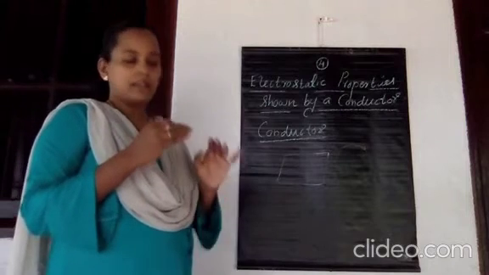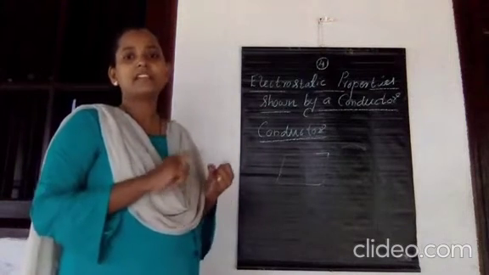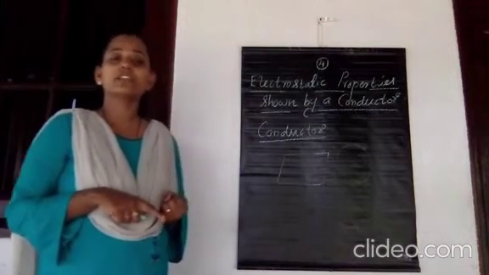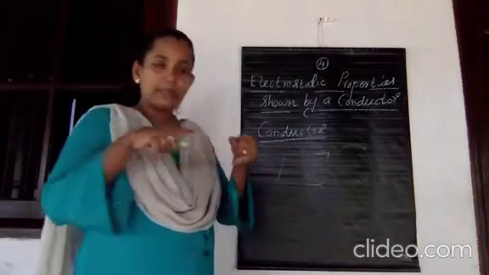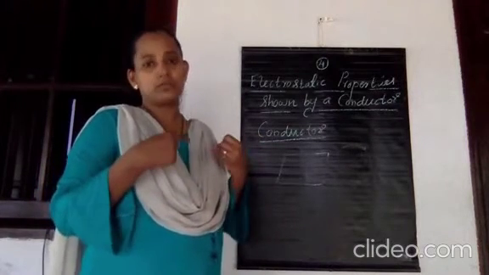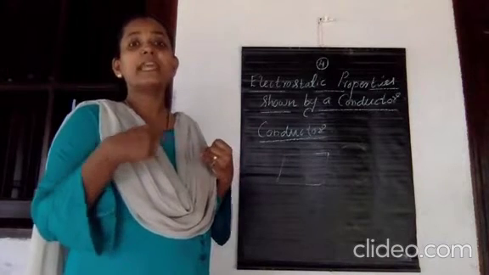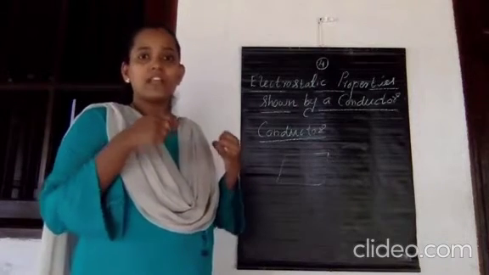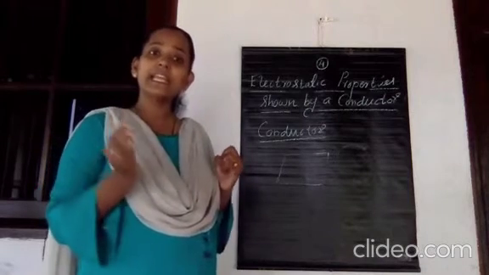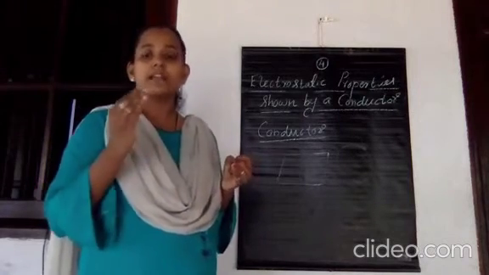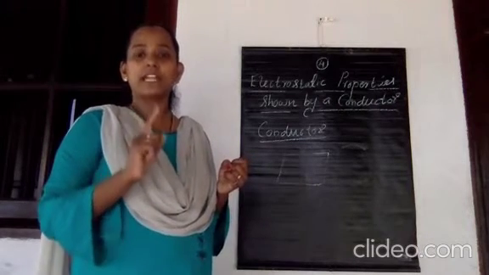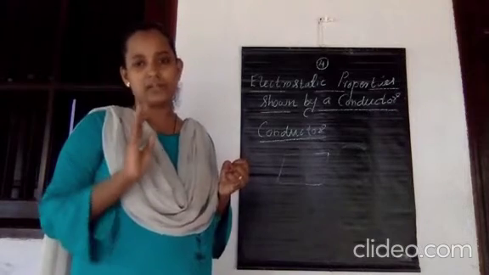So that is the property of a conductor. In a conductor there are a number of free electrons, which can move within the material but can't leave it. Such electrons are said to be free electrons. So when we keep the conductor in the presence of an external electric field, the free electrons which are ready to move get drifted in a direction opposite to that of the applied electric field itself.